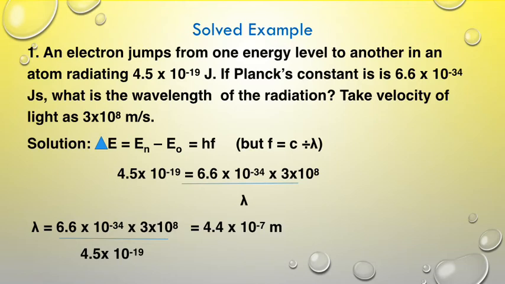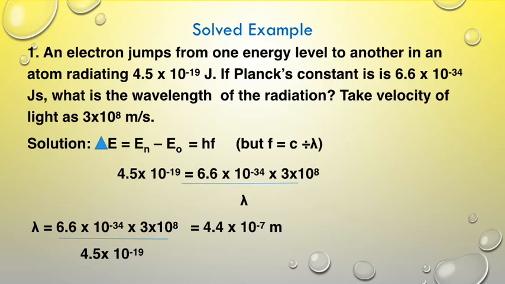So as I said, delta E equals hf. So find the delta E. You had already been told the energy radiated by the atom. That's the delta E. That means that when the electron jumped from one energy level to another, it gave off 4.5 times 10 to the minus 19 joules. That means that the difference between the energy levels of the two shells that the electron jumped from and to is 4.5 times 10 to the minus 19.